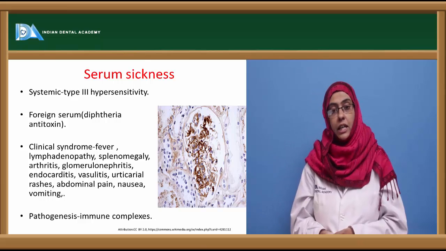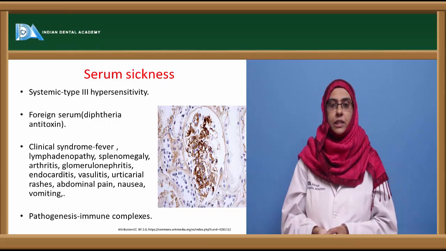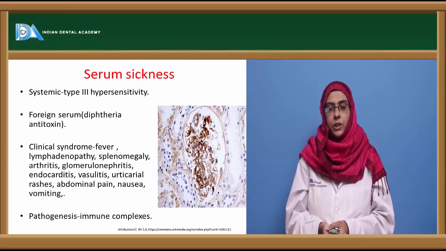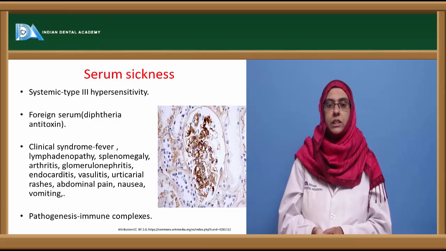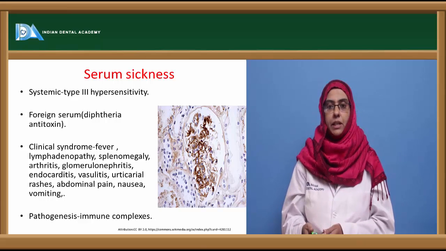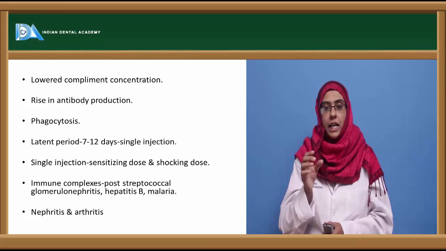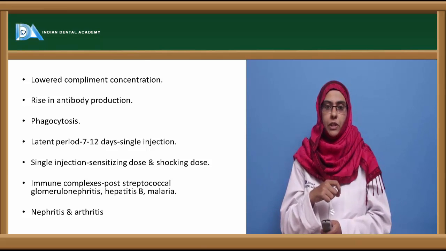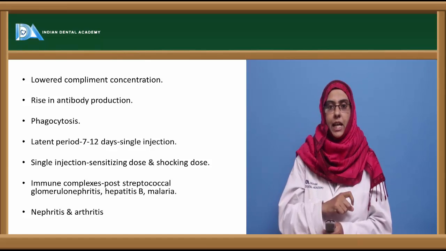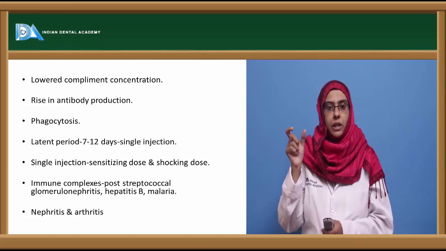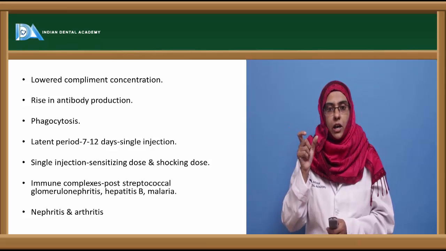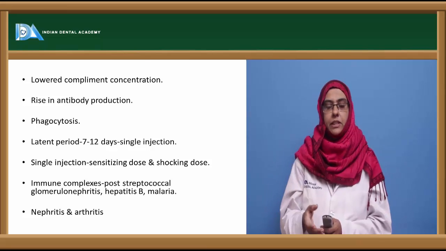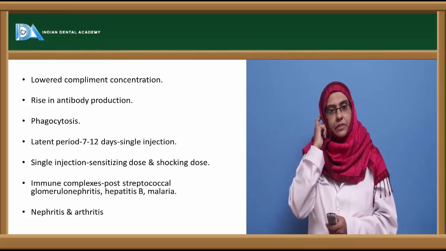So here again the immune complexes usually circulate throughout the whole body, and they can deposit themselves at any place in the human body, and the pathogenesis, as discussed, is mediated by the immune complexes. So it is the heterologous serum, when introduced, that helps in the production of antibodies. So there is antibody towards the antibody. These antibodies usually form complexes, and they activate the type 3 hypersensitivity reaction, that is a